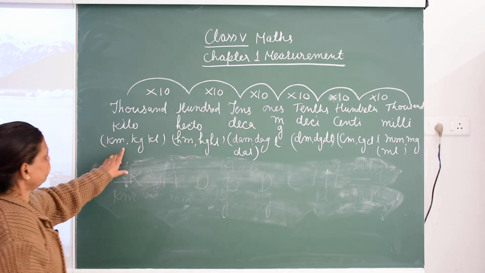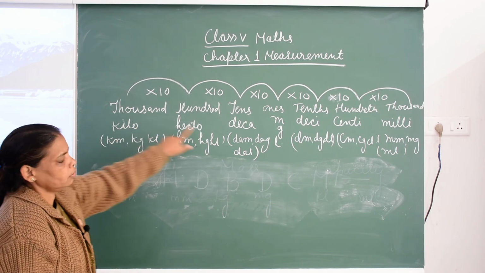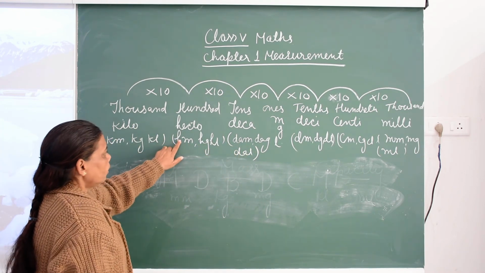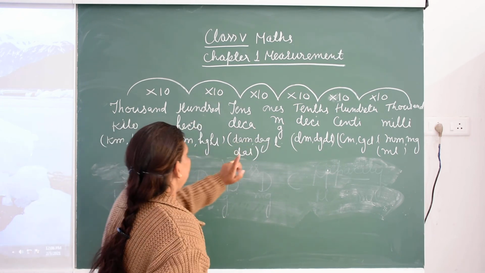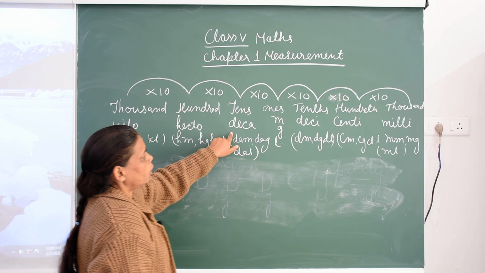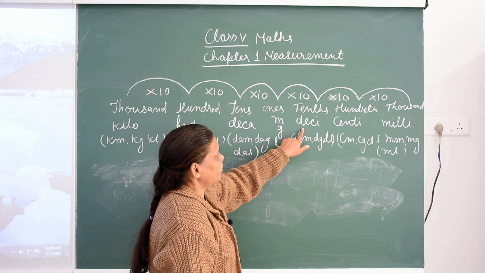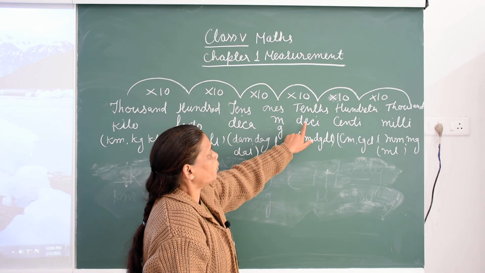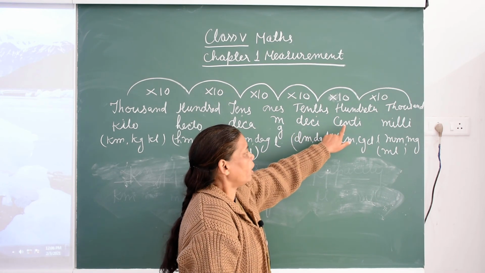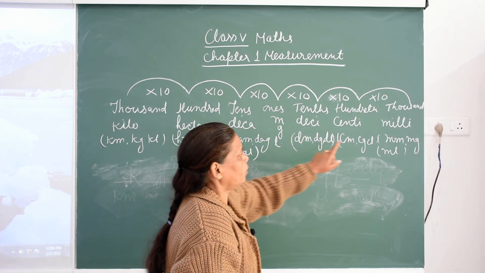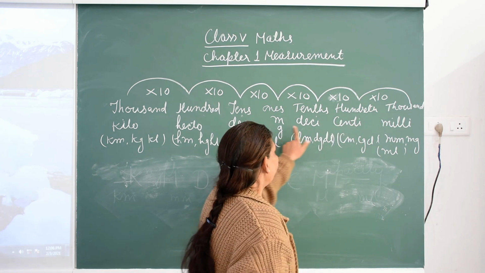So here 1 kilometer is equal to 1000 meter and 1 hectometer is equal to 100 meter and 1 decameter is equal to 10 meter and 1 decimeter is equal to 1 upon 10 part of a meter and 1 centimeter is equal to 1 upon 100 part of a meter and 1 millimeter is equal to 1 upon 1000 part of a meter.